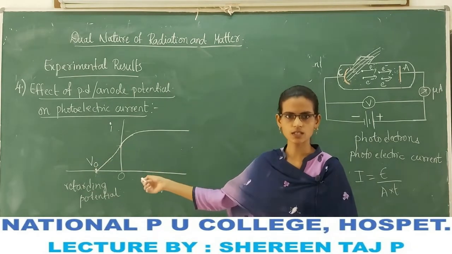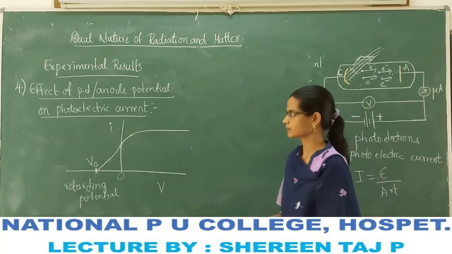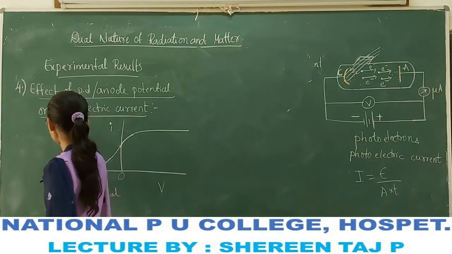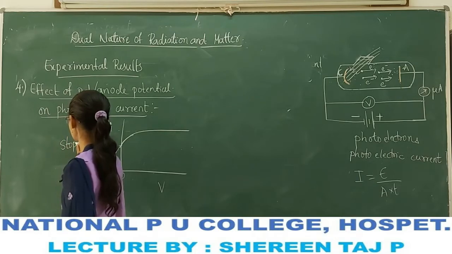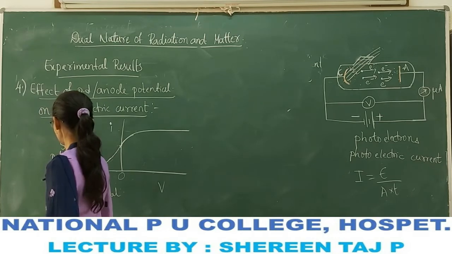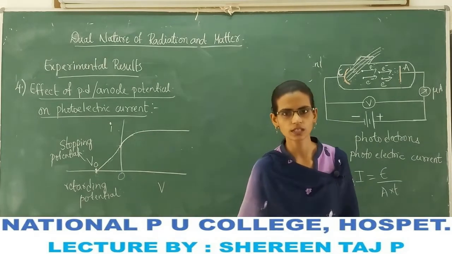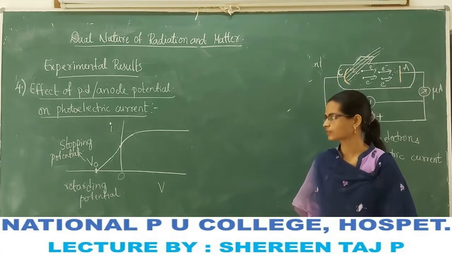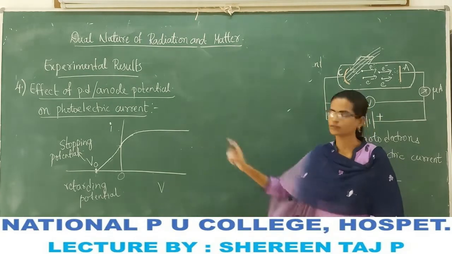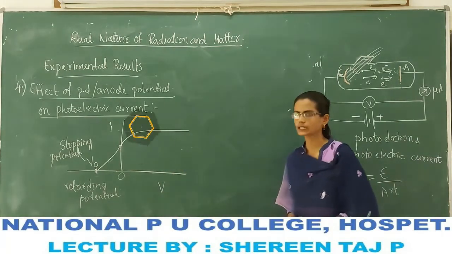So the potential at which the current becomes 0 is called the stopping potential. So this is the stopping potential or the cutoff potential at which the current becomes 0. So this is the nature of the graph. This is the effect of anode potential on the photoelectric current.